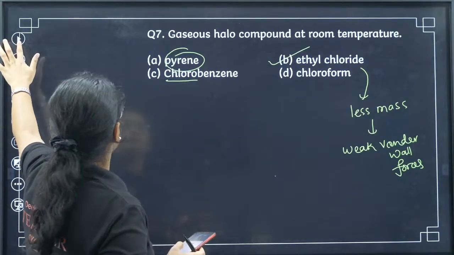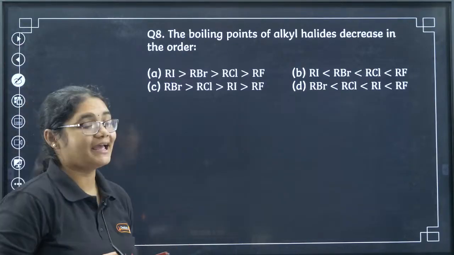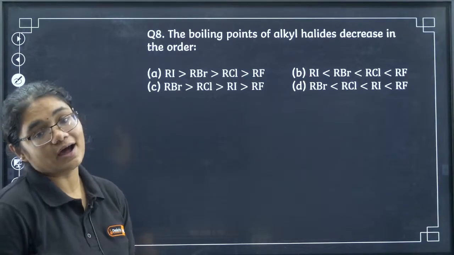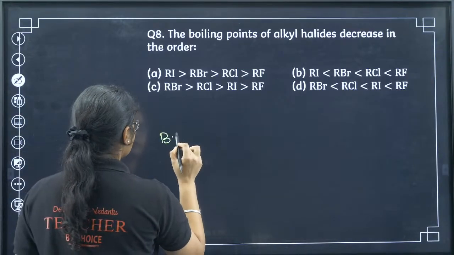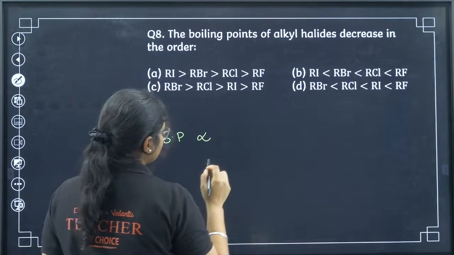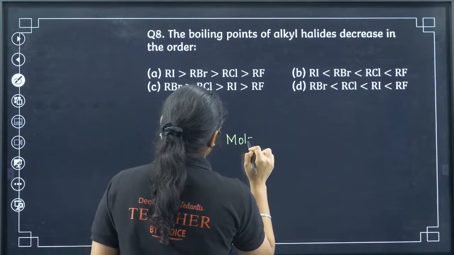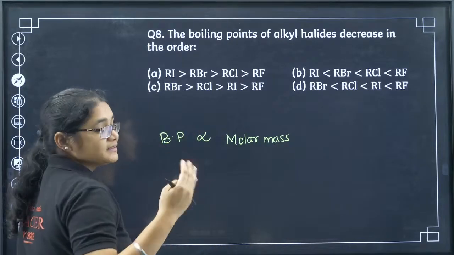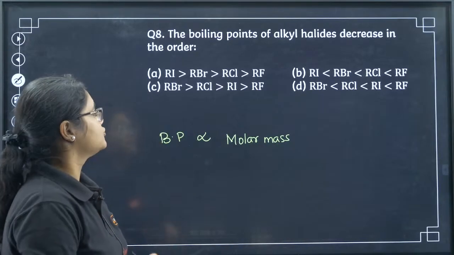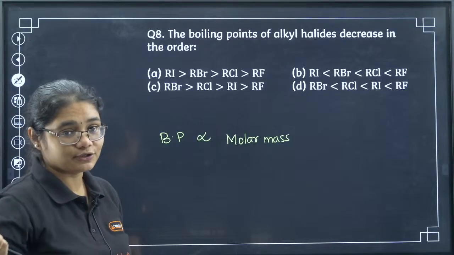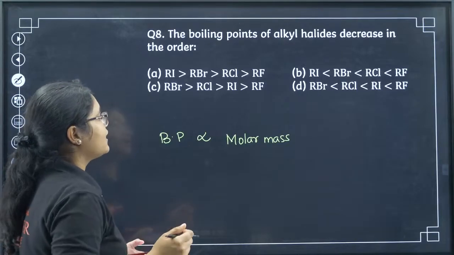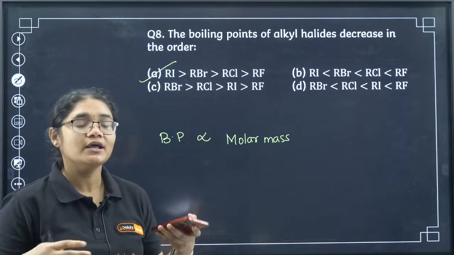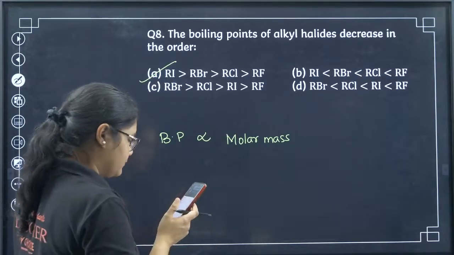Moving to the 8th question. The boiling points of the alkyl halides decrease in the order: RI, RBr, RCl and RF. Boiling point is proportional to molar mass. If mass increases, the boiling point will increase. So R is constant, you just have the halogen group, I, Br, Cl and F. 8, A is absolutely correct. Iodine mass is more, so it will have a higher boiling point.